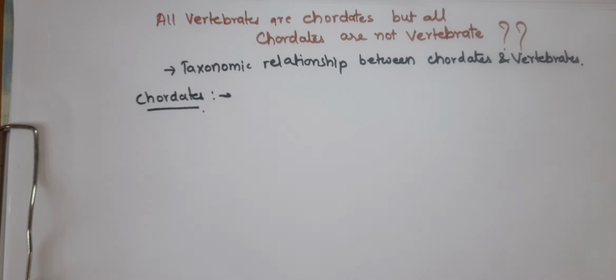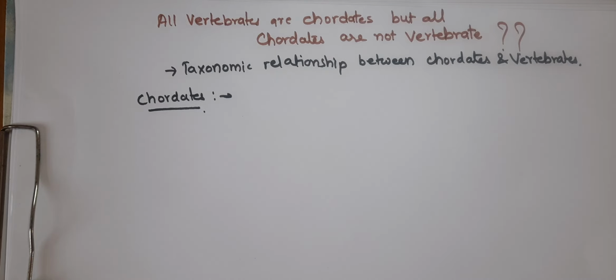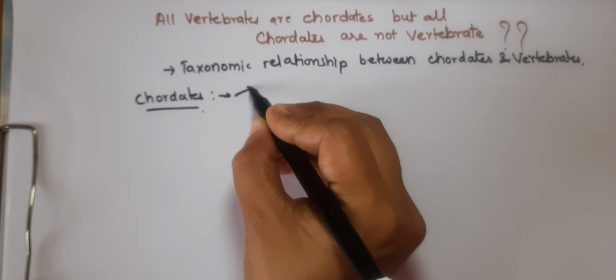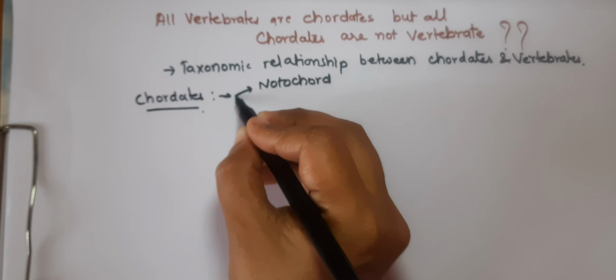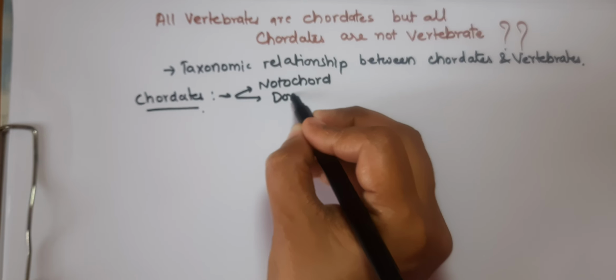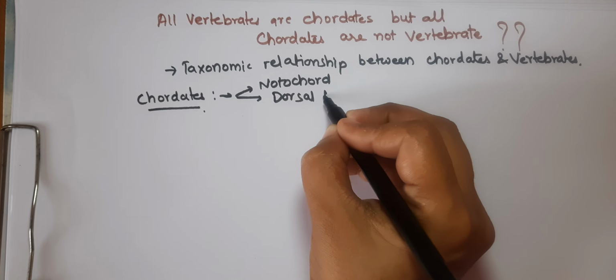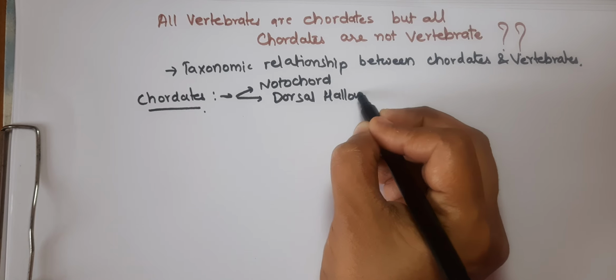So students, the chordates are the animals that share the key features. I will tell you about the key features. Those species that share these features at some stage of their life cycle are included in the chordates. First of all, the chordates include 4 features. The first one is the notochord. The chordate species will also have to have the dorsal hollow nerve cord.